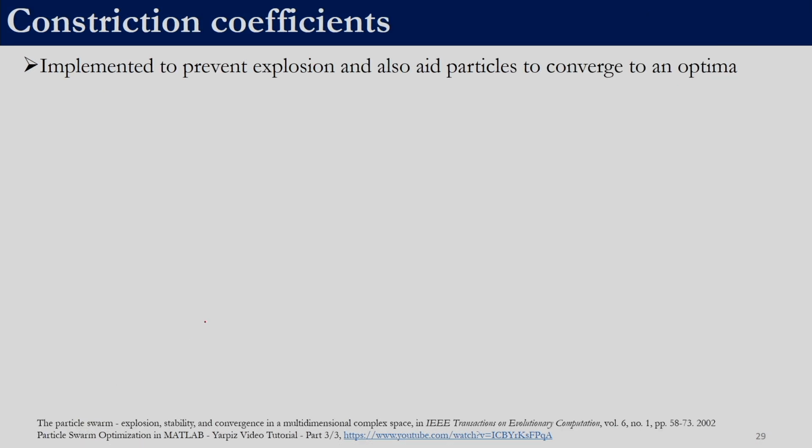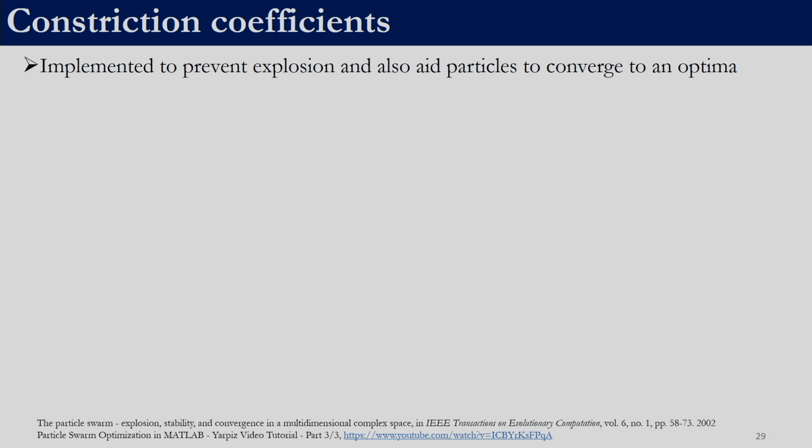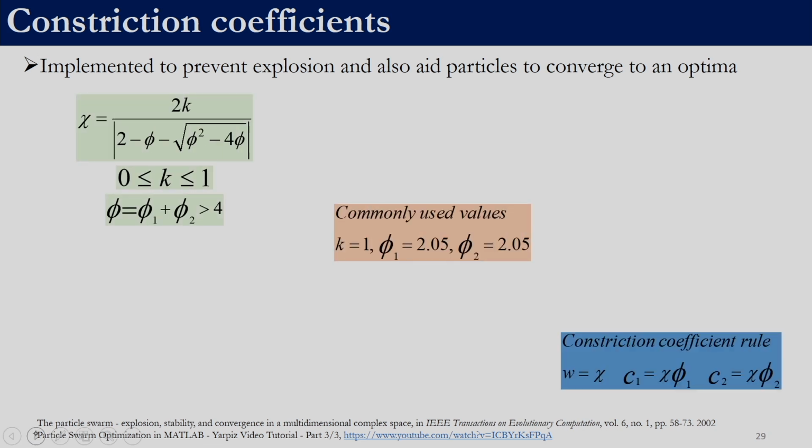So, let us look into the constriction coefficients. These constriction coefficients are implemented to prevent explosion, and they also aid in converging to an optima. The constriction coefficient rule specifies that we can set W to be chi, C1 as chi into phi 1 and C2 as chi into phi 2, right. The usual values of k, phi 1 and phi 2 are taken as 1, 2.05 and 2.05.